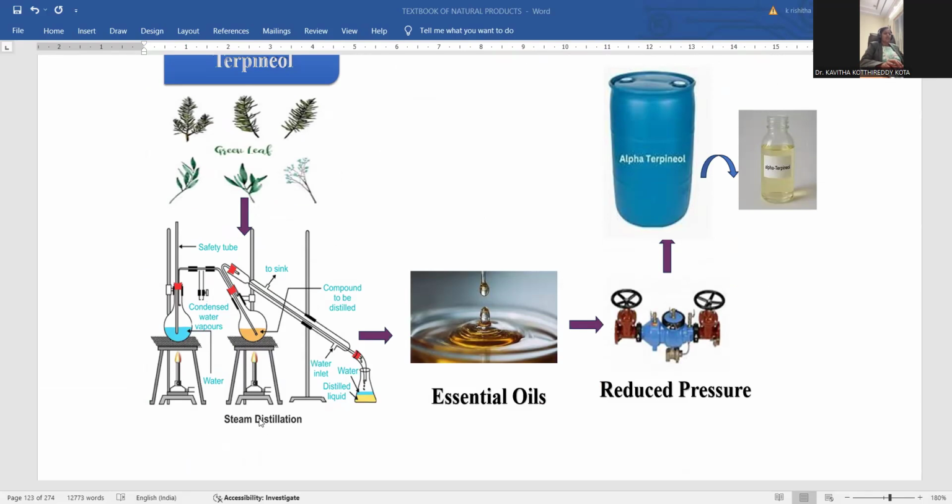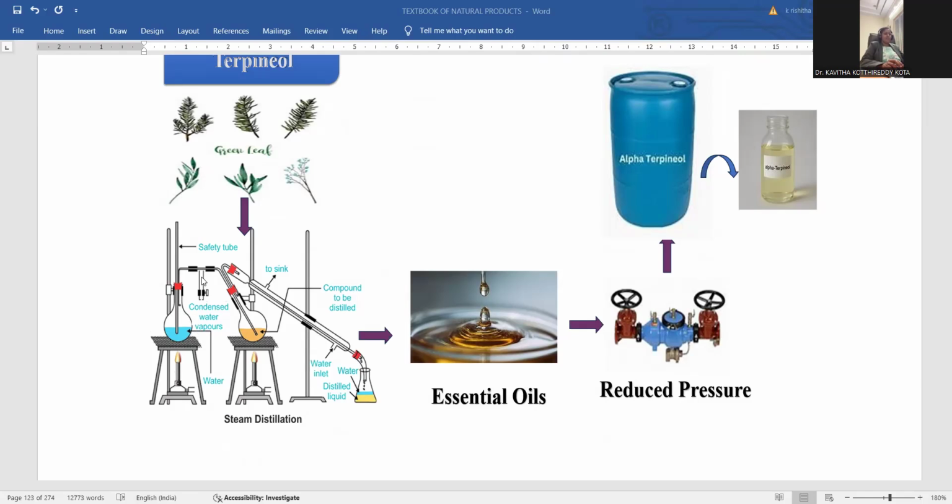For steam distillation, we have to take the powdery compound of these pine leaves and add a suitable solvent first. Later, you need to raise the temperature at the bottom with the Bunsen flame.